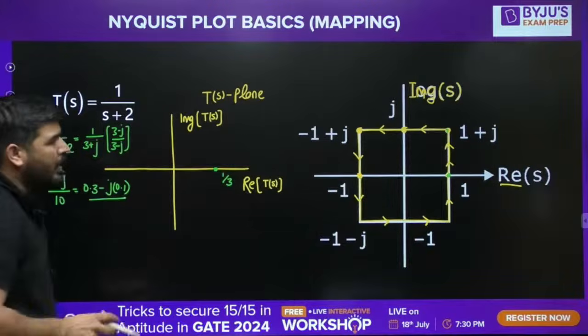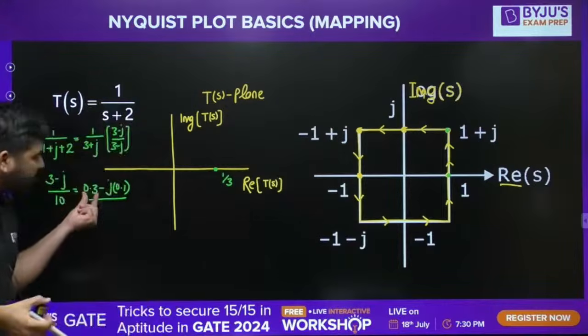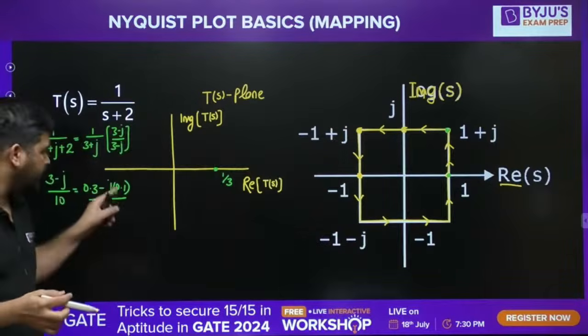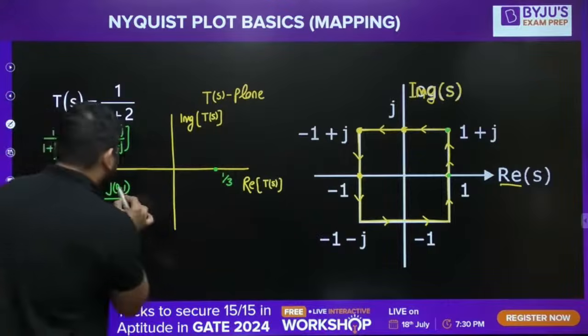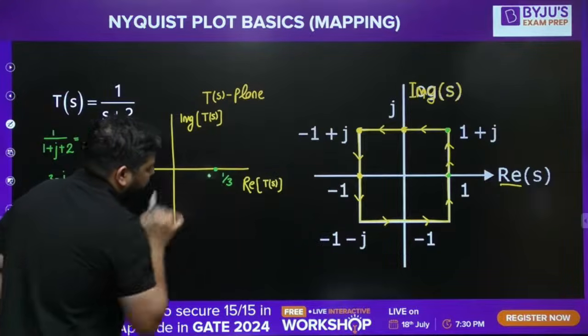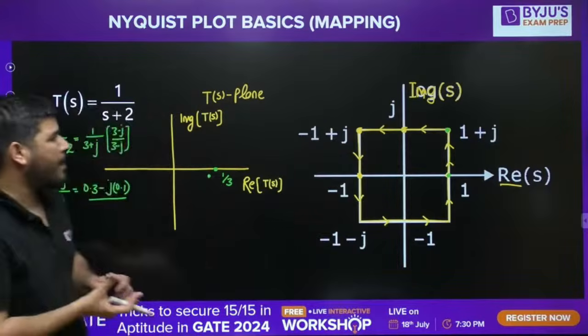So now for the mapping of this point, the real part is 0.3 and the imaginary part is minus j0.1. So the point will lie somewhere here. Okay guys, fine, so we found the mapping of this point.